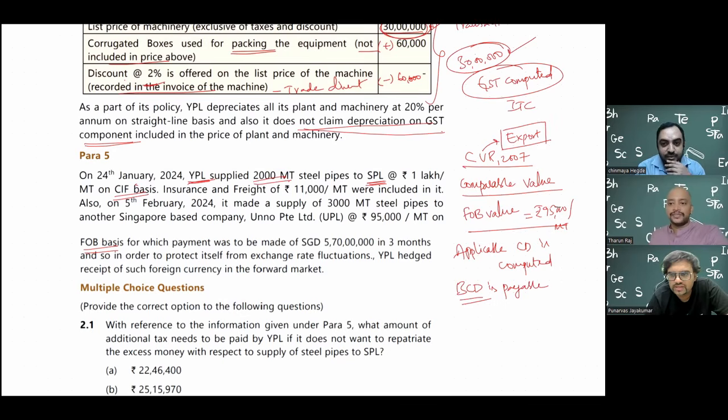I'll just add one small two points because they said they have used the forward market for hedging. That's why I wanted to ask you that question. Yes, cover that point. They are talking about buying Singapore dollars, which is going to be fluctuating. So they have taken a decision to buy in the forward market. They would have entered into a contract to buy Singapore dollars at a fixed rate, maybe like 30 rupees, 35 rupees. If they ask how much payment is going to be made, very simple: the Singapore dollar amount multiplied by the forward rate would be the outflow.